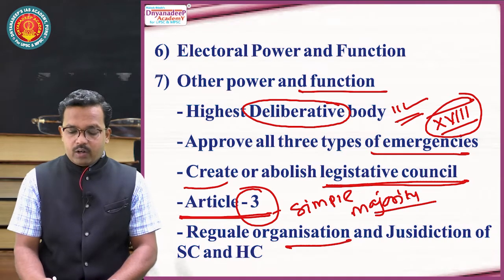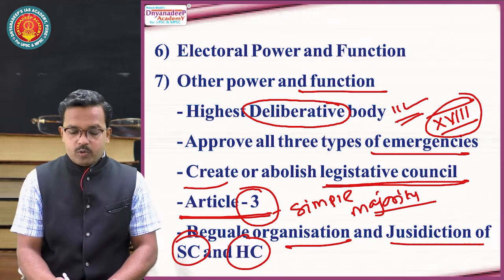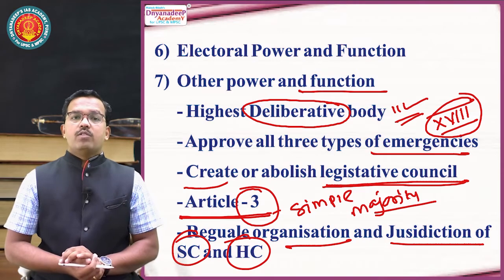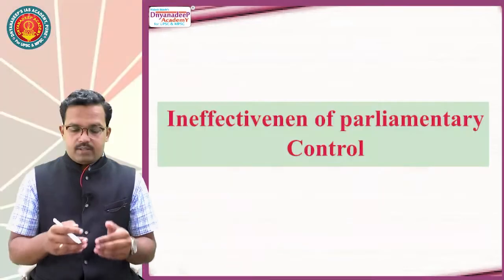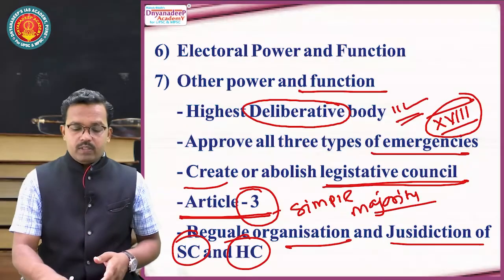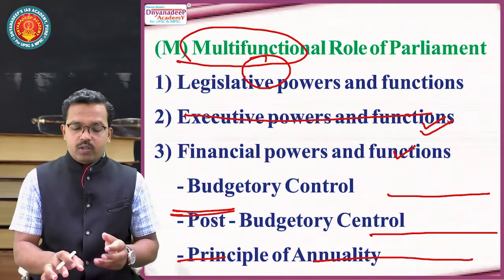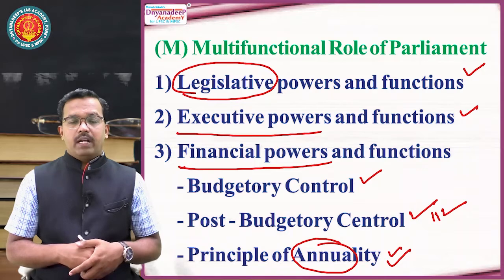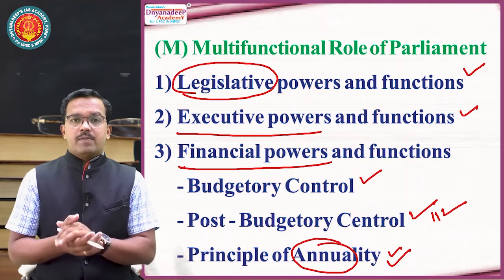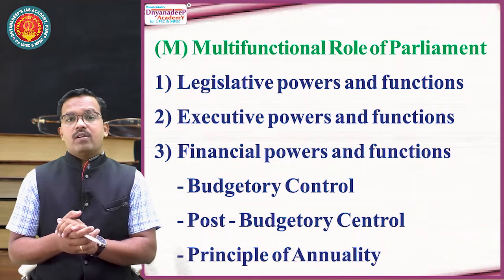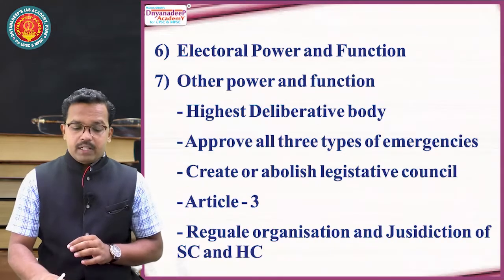Then it regulates the organization and jurisdiction of the Supreme Court and High Court. This we have seen, and we are also going to study these points in detail. Here just try to remember the list. Now these are certain points relating to the multifunctional role of parliament. Now we will go into another important aspect: whether parliament is effective or not.